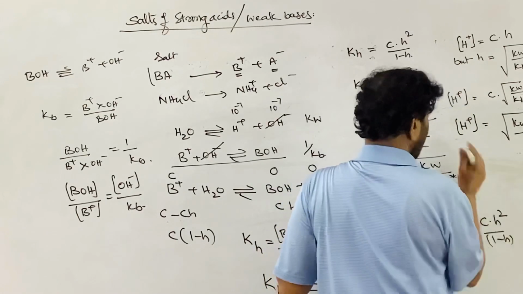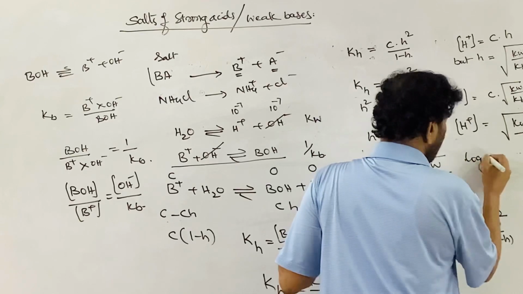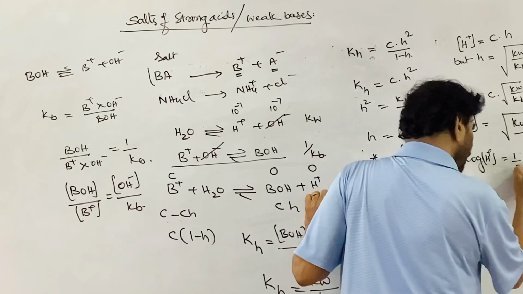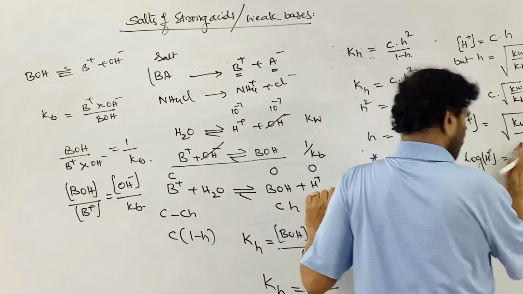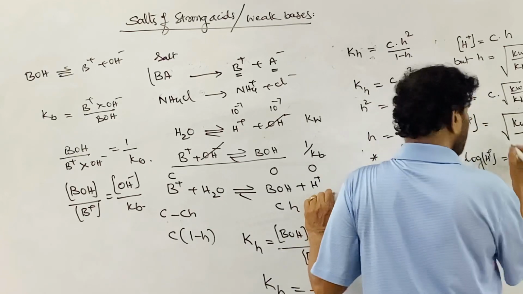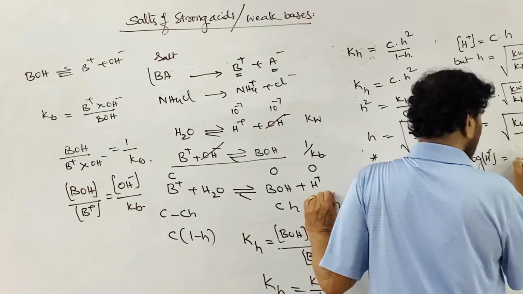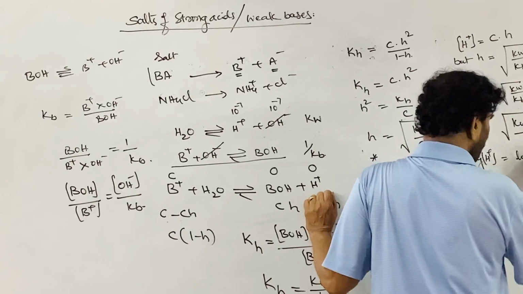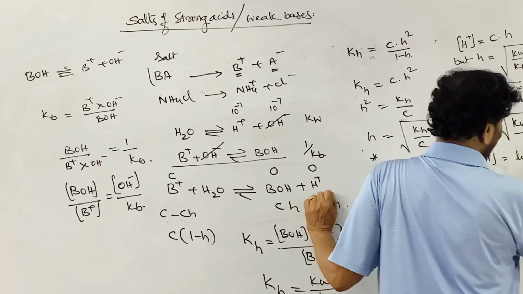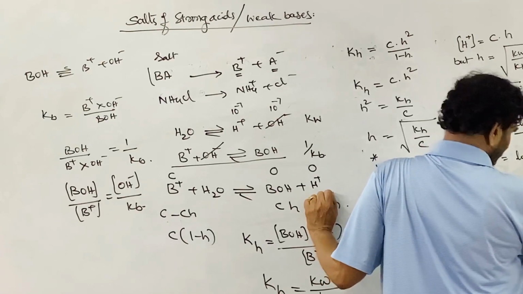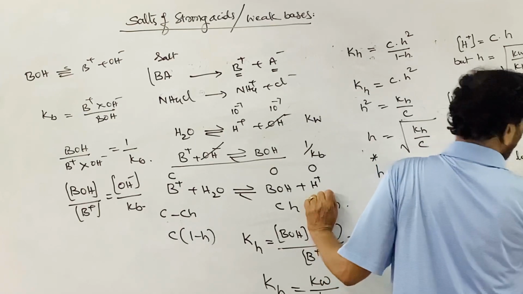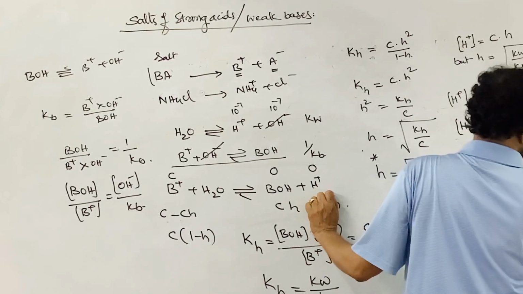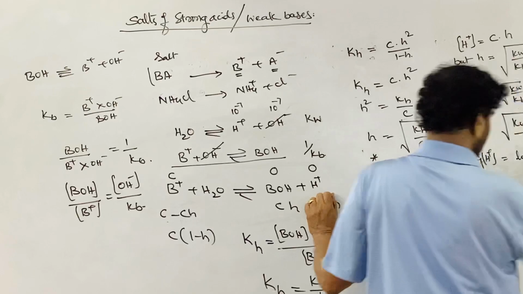So let me write: log of the H plus ion concentration is equal to half of log Kw plus log C minus log Kb.